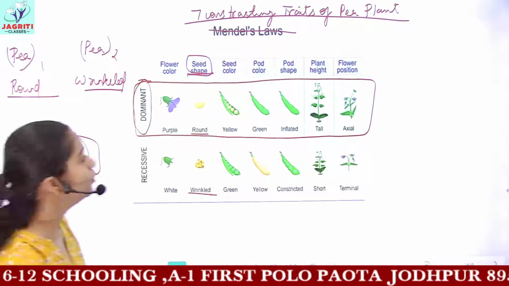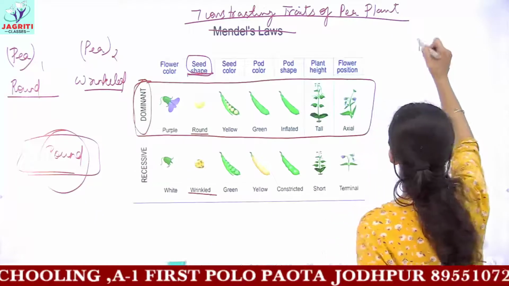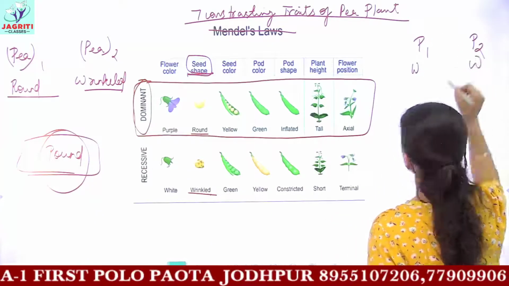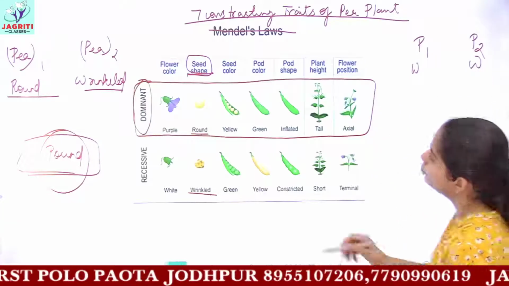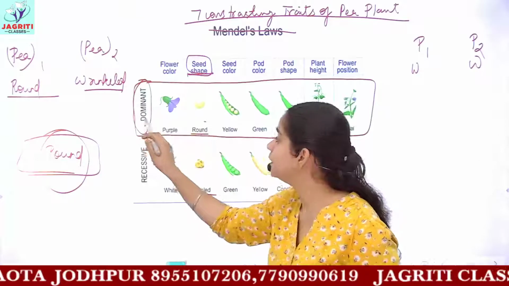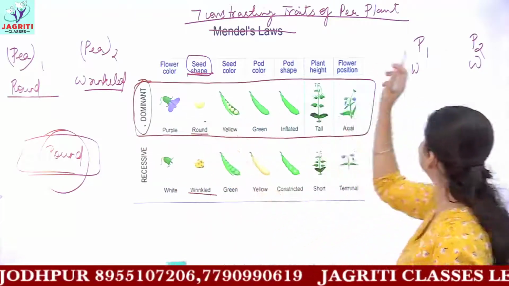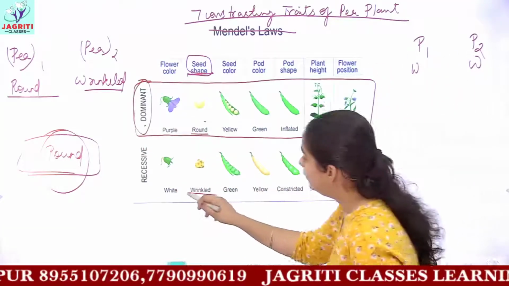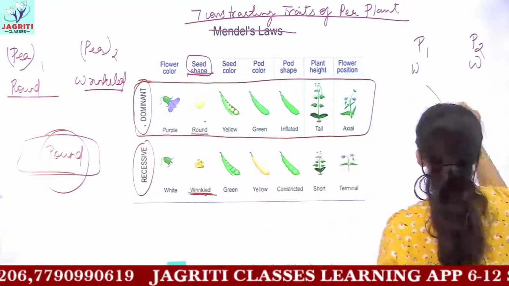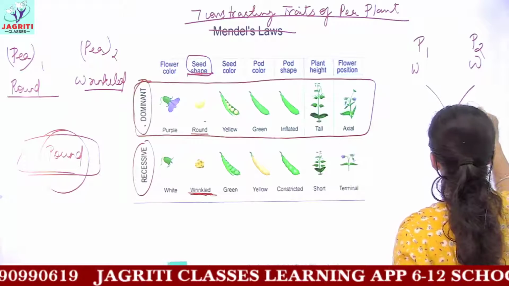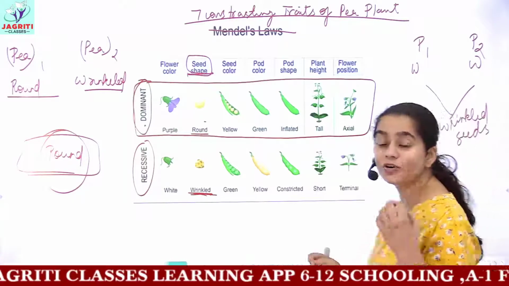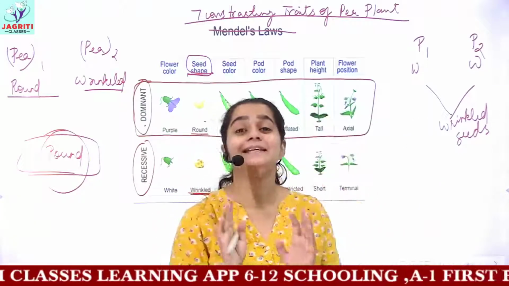But if I told you that I have chosen two pea plants, parent 1 and parent 2, which are both wrinkled, you will say that we have two features, round and wrinkled. Round is dominant, but because no dominant trait is present in the example, this recessive trait would get expressed and the future generation will also have wrinkled seeds. I hope now the concept of dominant and recessive is clear enough.